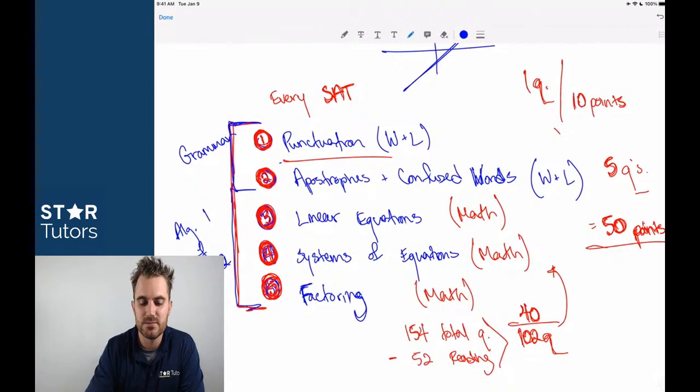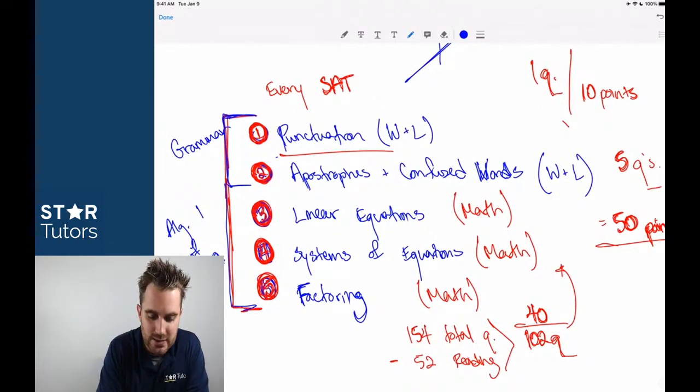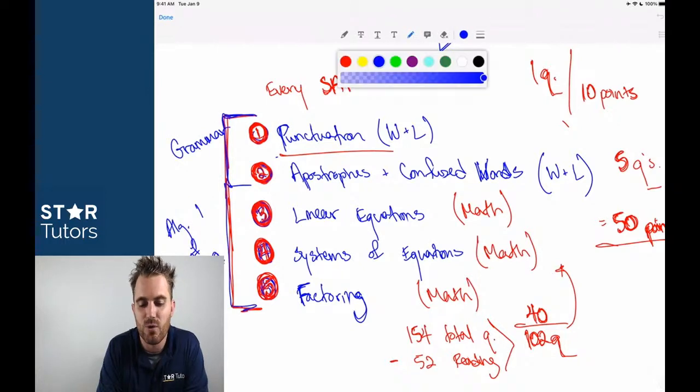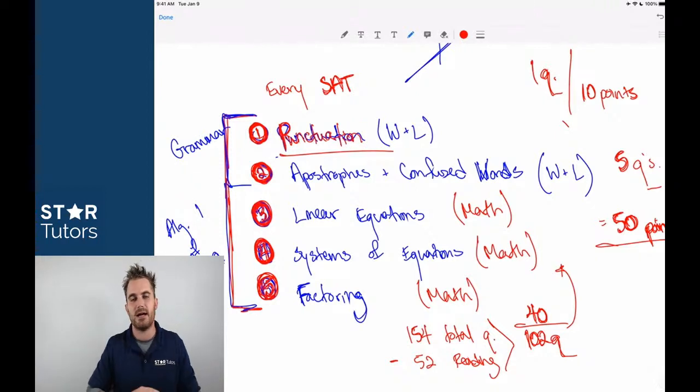Can everybody give me a thumbs up if you have these 5 topics written down and if you are committed this week to staying focused on these topics before any others? If you're missing questions here, you're giving up free points. If you're missing questions on the advanced score report when you plug in your answers, if you're missing questions of any of these 5 topics, you're just giving away free points. And that's not what we want.